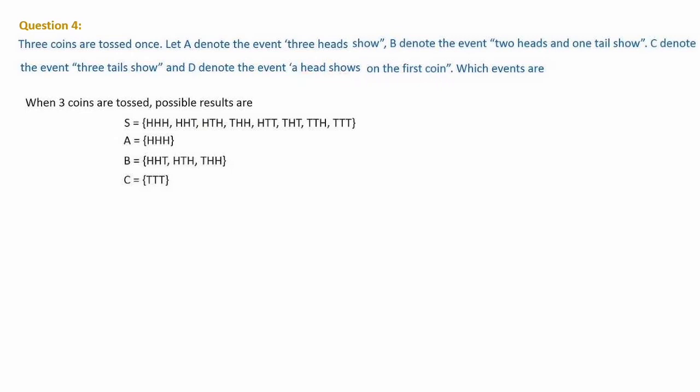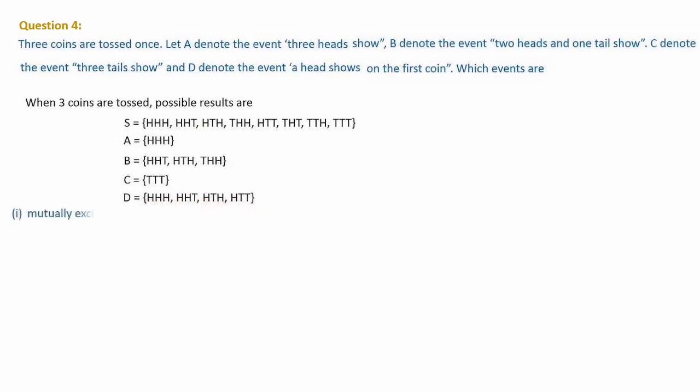Then D denotes the event a head shows on the first coin. So the first one must be H. There is H first here, here also the first element is H, here also the first one is H, and here also the first is H. No other element. So those we have to write: HHH, HHT, HTH, HTT. The first element shows head.